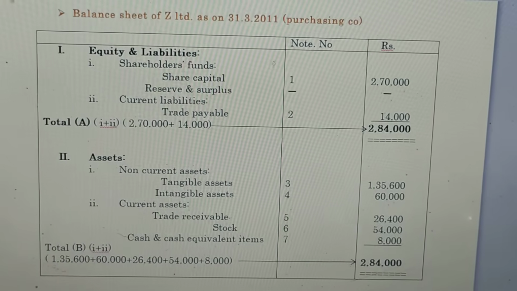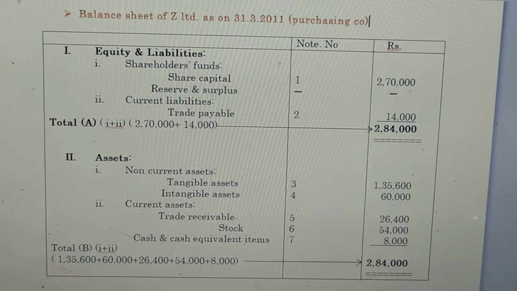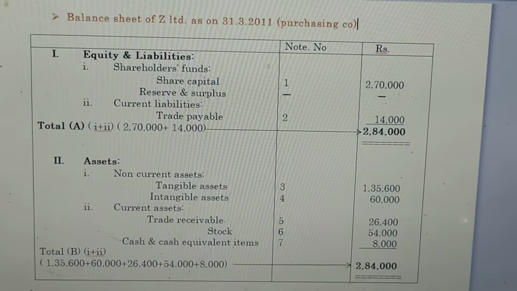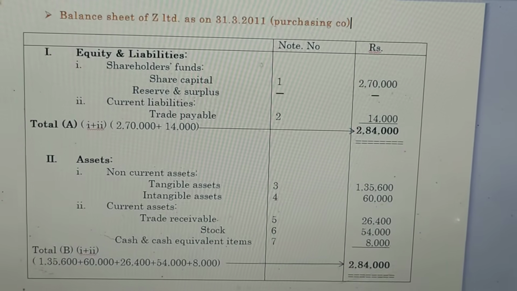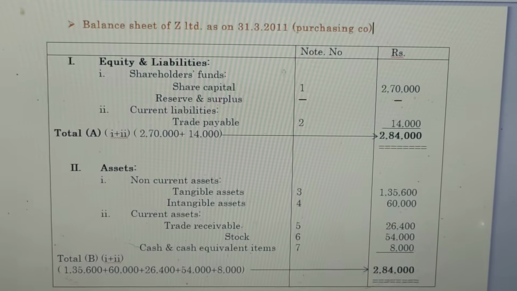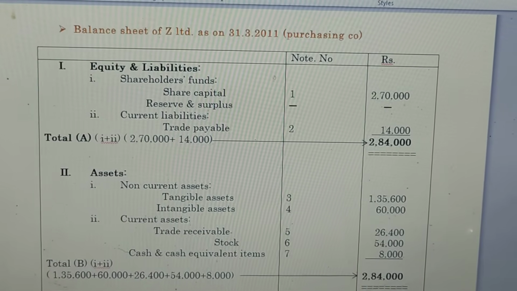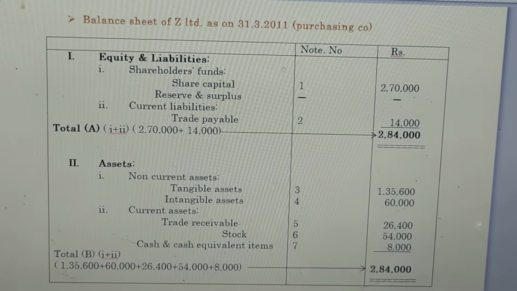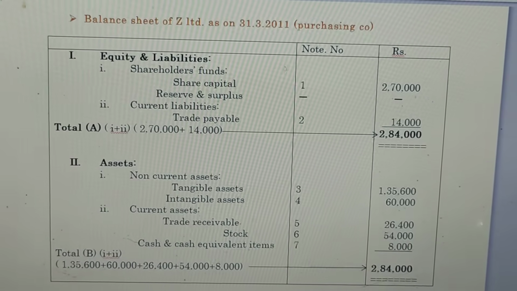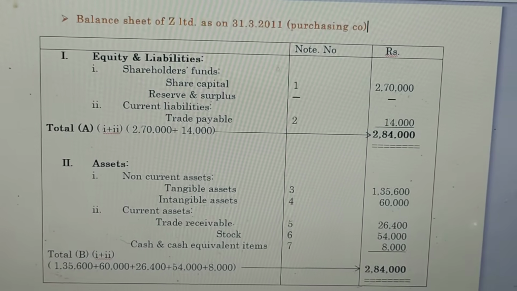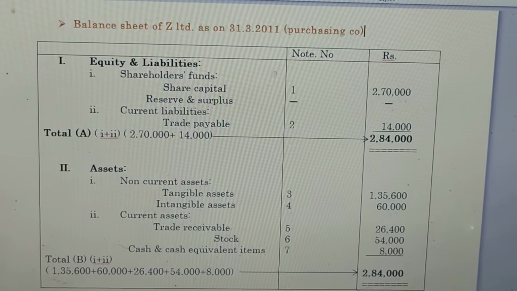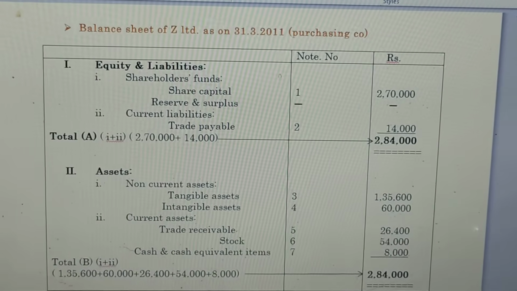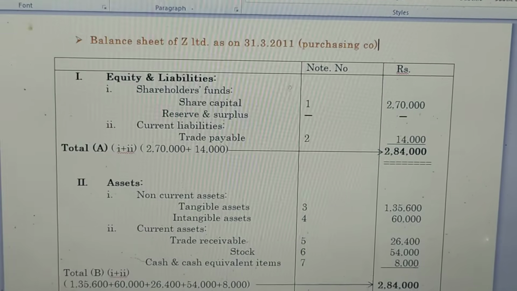Under the shareholders funds, we mention the share capital, that is note number 1, total 2,70,000, in the rupees column, and the reserves and surplus is nil. Under the current liabilities, we mention trade payable, that is note number 2, total 14,000. So the total equity and liabilities are 2,84,000, which means 2,70,000 plus 14,000.